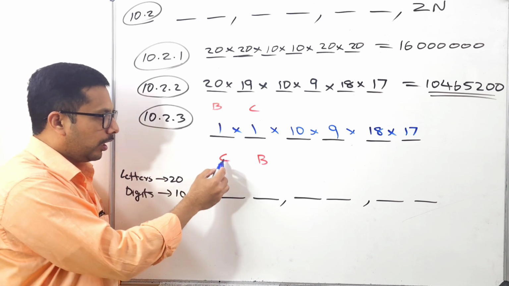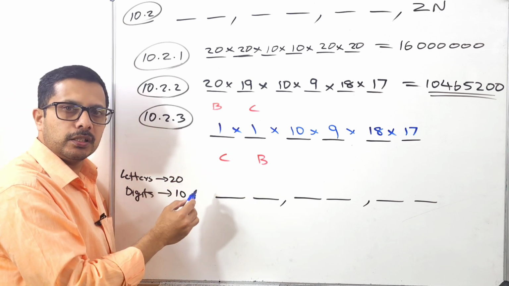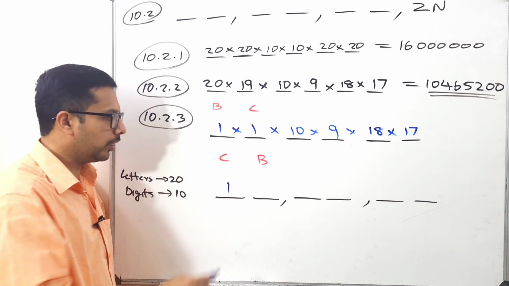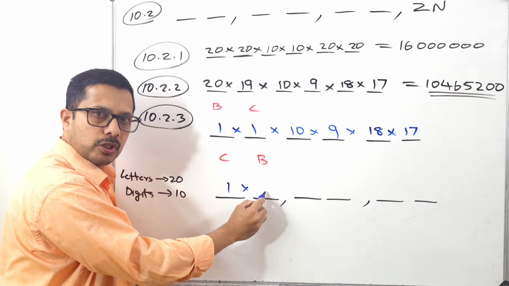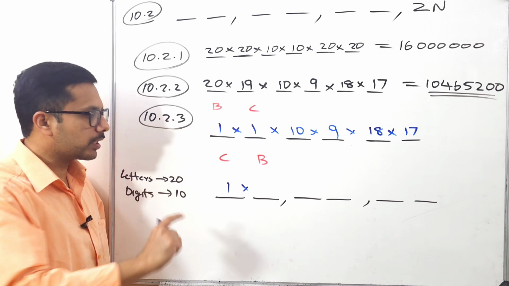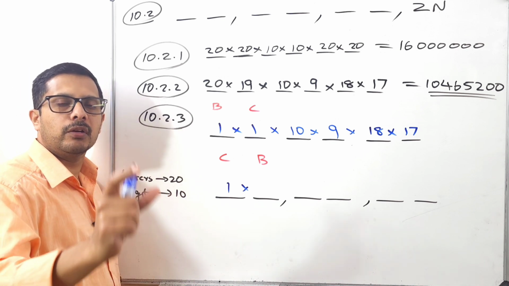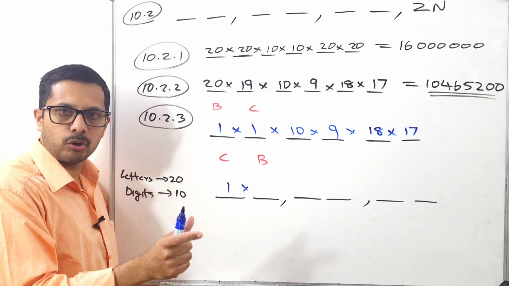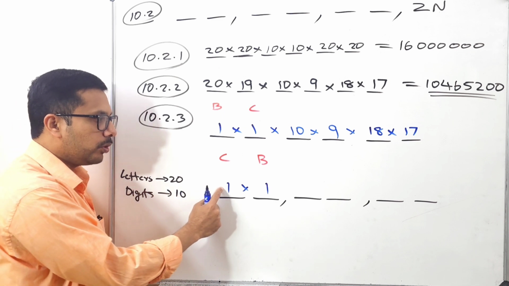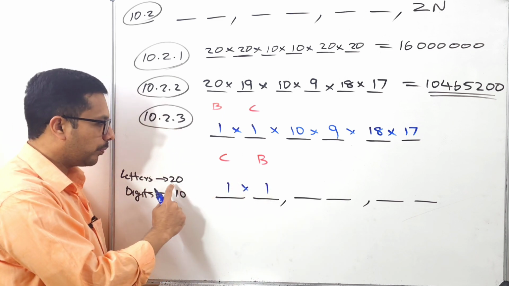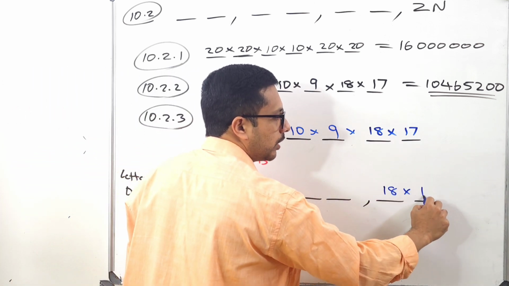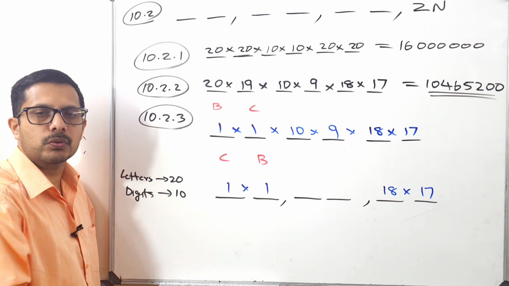Am I right? Here I was told to use C, so it means that I don't have any options. I must use C. That means 1. Am I right? And here I was told to use B, so it means that I don't have any option. Even though 20 letters or 19 letters are there, I want to use that B. There is no other option for me, so it is 1. From 20 letters I already used 2 letters, C and B. So how many are outstanding from this 20? 18. So that I have to use here. And how many outstanding here? Letters are not allowed to repeat. That means the last one is 17.